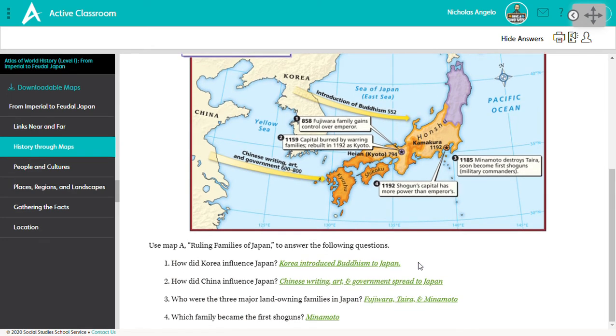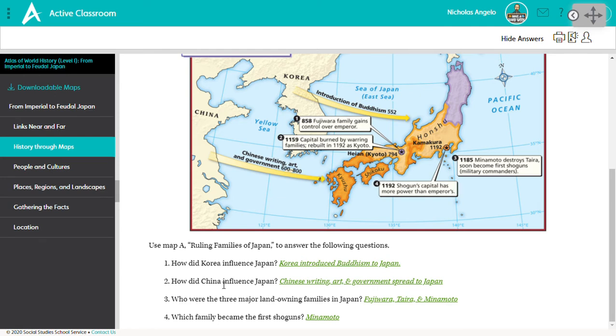Okay. Question 1. How did Korea influence Japan? Well, if we look at the arrow, it says that the introduction of Buddhism in the year 552 came from Korea in that year, so that's the influence it has in Japan. They introduced Buddhism to the country.